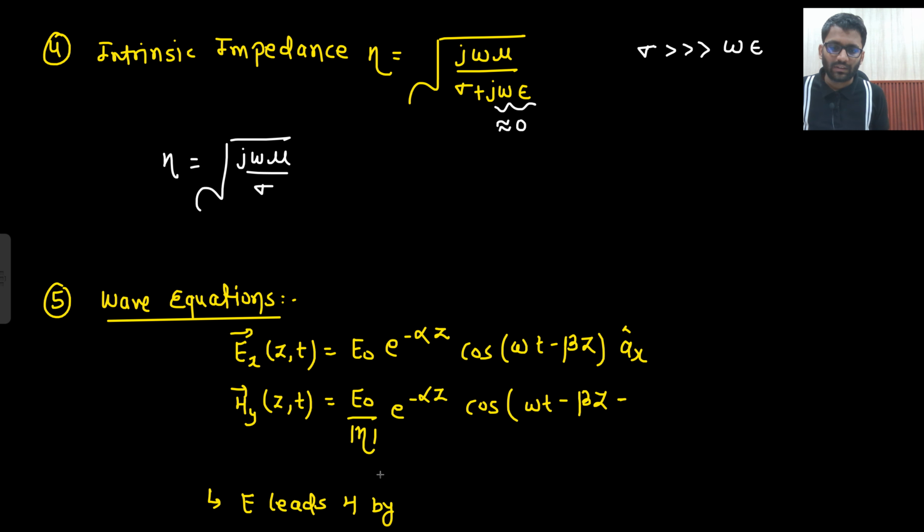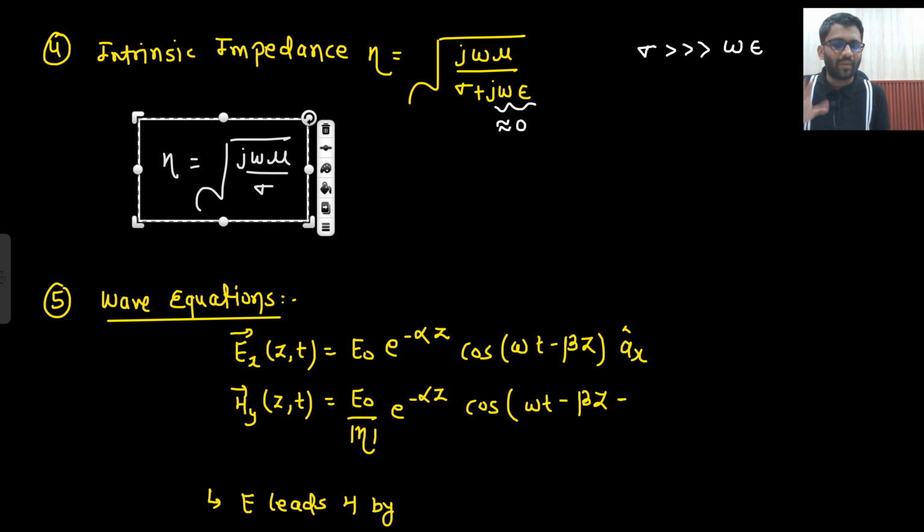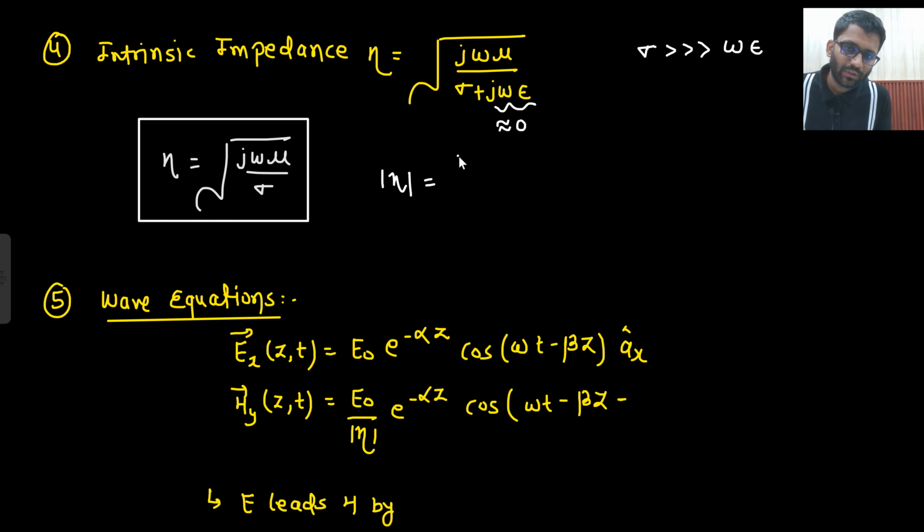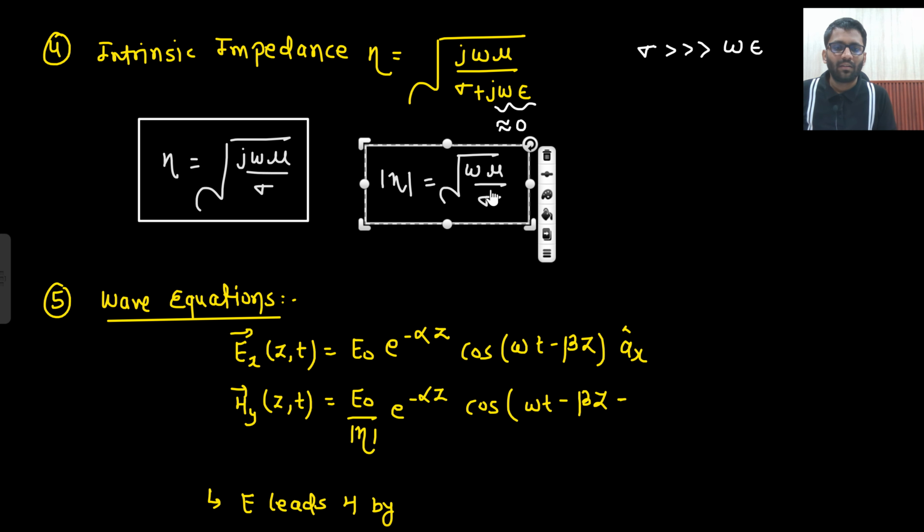Now this is the expression of eta, which you will be able to derive very quickly. What is the magnitude of this? Magnitude of this is under root omega mu by sigma, right? Just the magnitude I need to take, so the j part will not come, so this will be the magnitude. What will be the angle? Under root omega mu by sigma is the real part. What is the imaginary part?